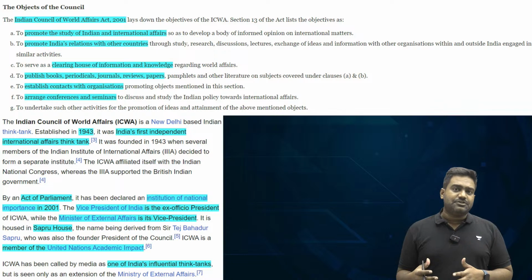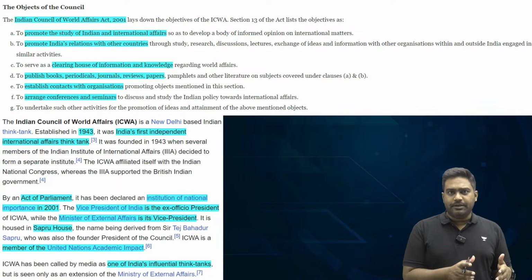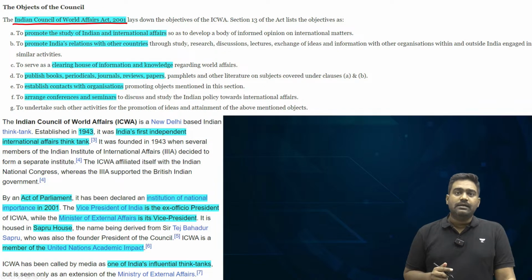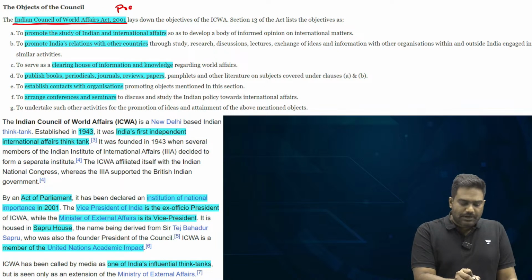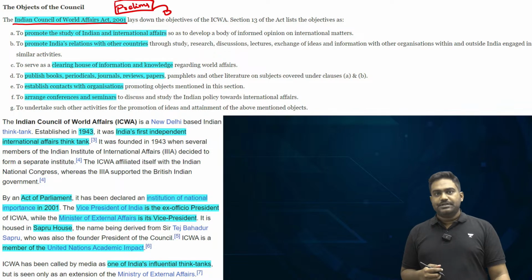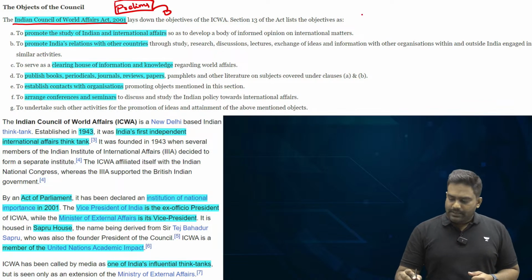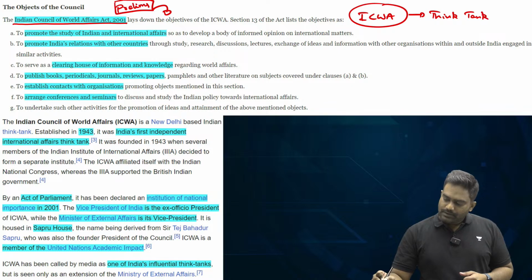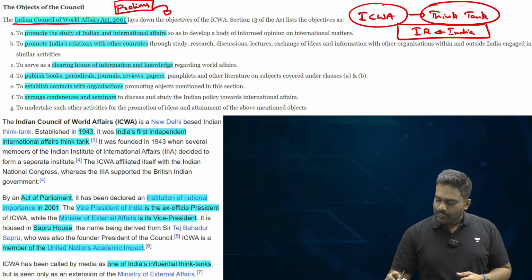Now, before we continue the discussion further, I would like to slightly deviate and talk about the Indian Council of World Affairs, which is mentioned in the article, as it can be very important for your prelims. There can be a factual prelims question based on this organization. So, what is the Indian Council of World Affairs? ICWA is essentially a leading think tank based out of New Delhi, that focuses on international relations and promotes India's role in global affairs.